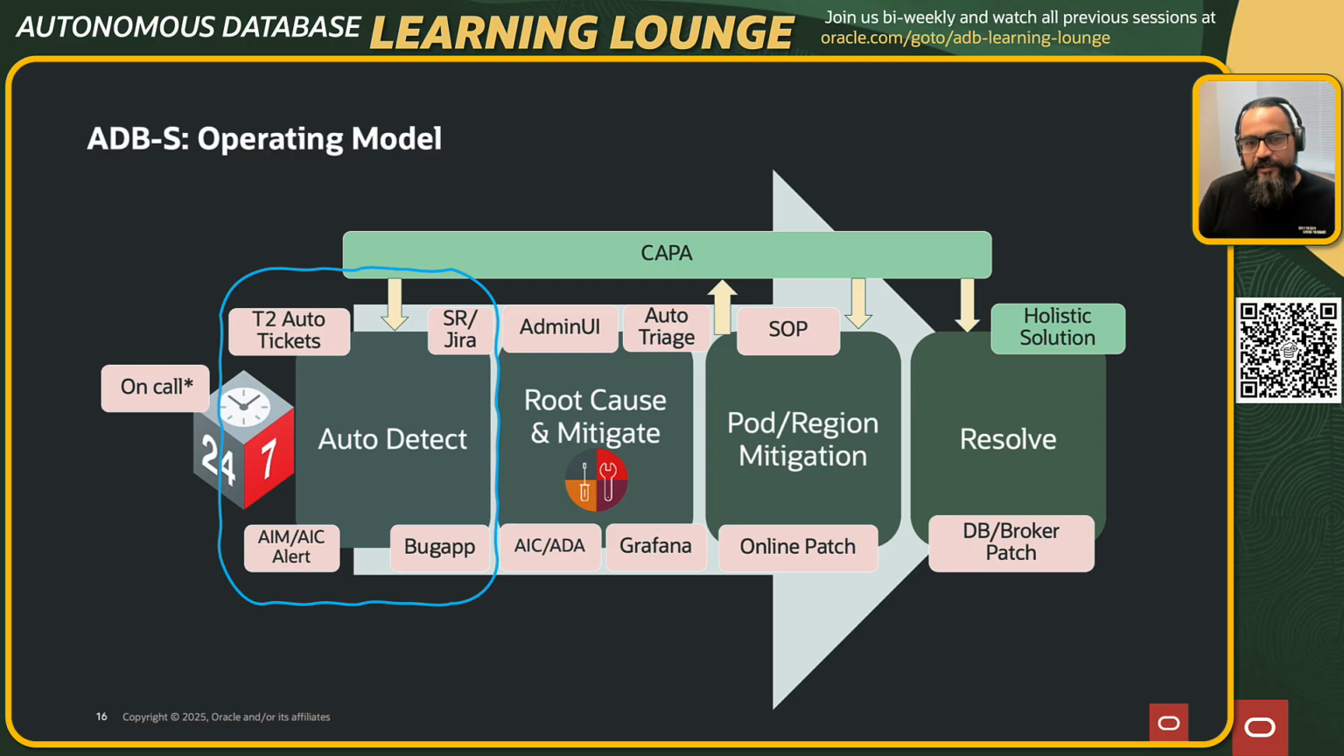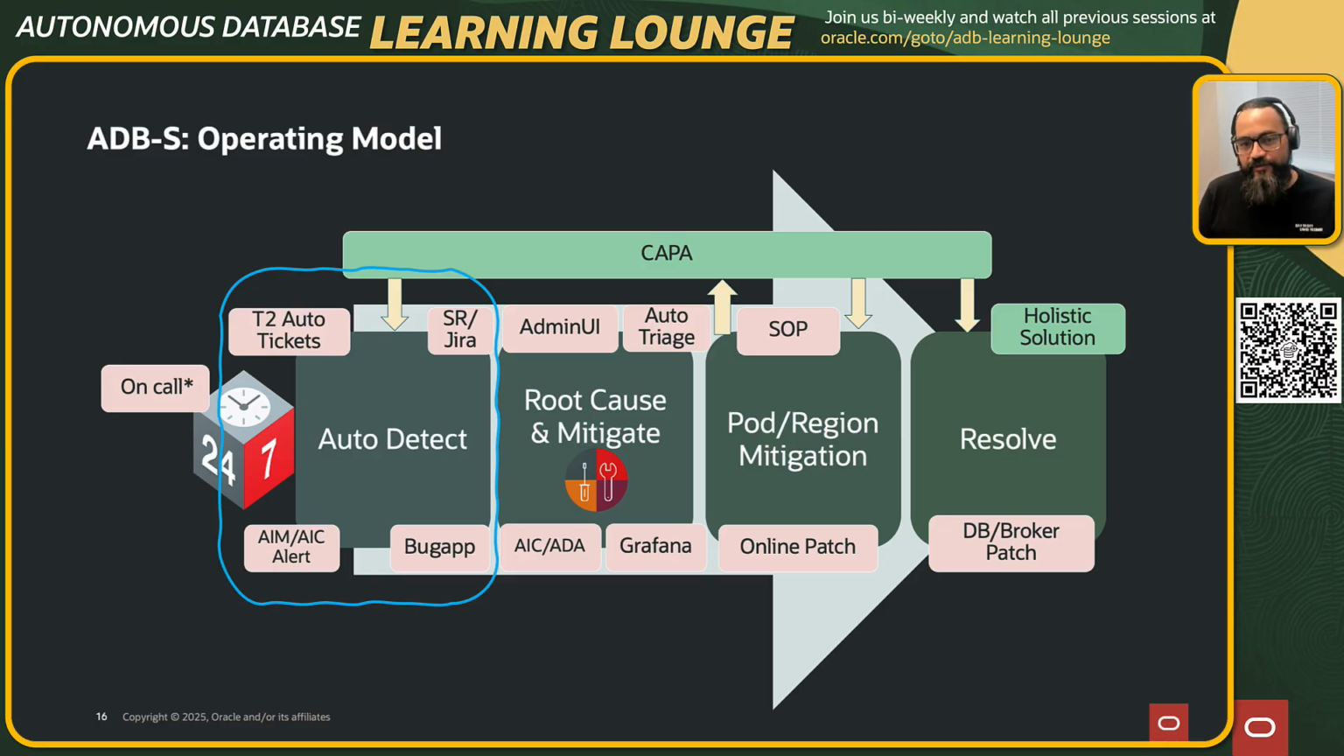There are alerts which come from AIC, AIM. I'll come to some of these acronyms; I'll expand later in the call. And then the other thing is whenever operations or support is reporting a defect to development, we have this app which makes things faster for the operations engineer to file a bug.